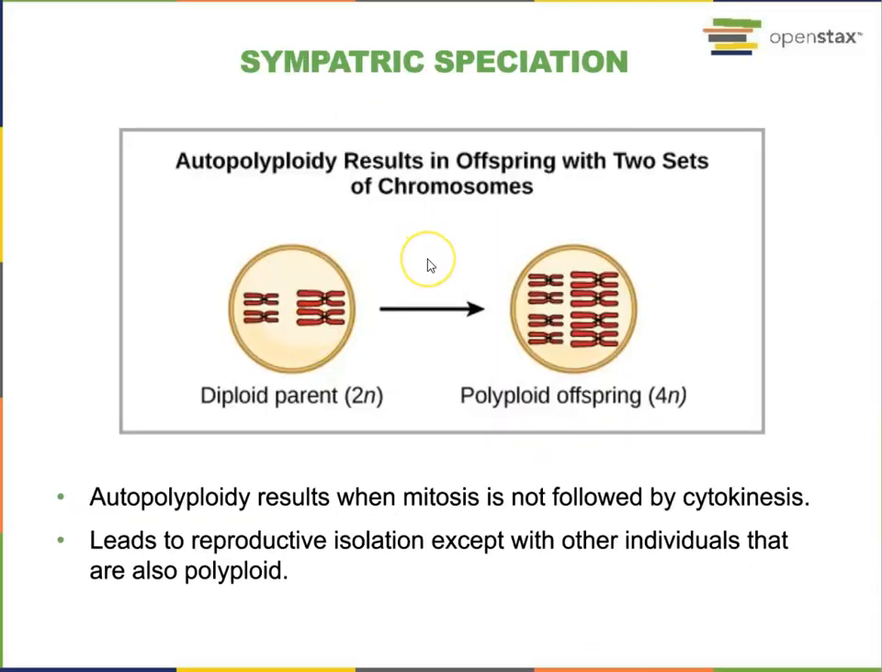Sympatric speciation could be due to the autopolyploid process. For example, the diploid parent, while doing mitosis, the duplicated chromosomes were not separated into different cells. All the chromosomes end up in one cell. The polyploid offspring will have reproductive isolation from the diploid individuals. They can produce offspring with another polyploid offspring. Therefore, the polyploid offspring will be a new species.